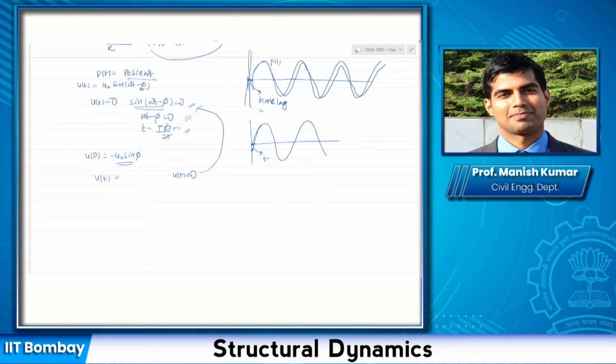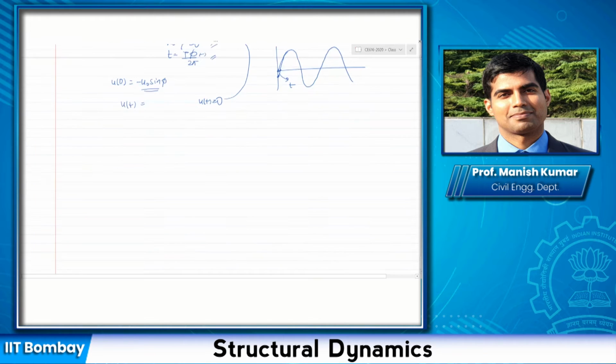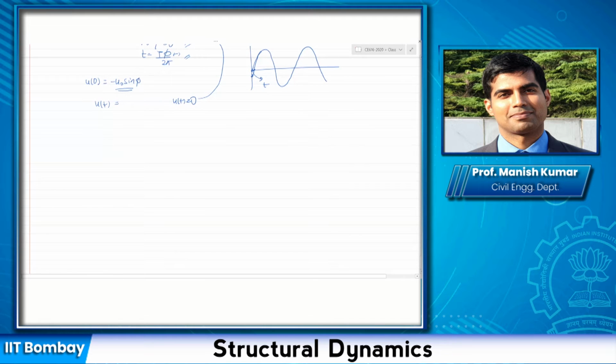All right. If that is clear, let us consider three cases for a system that has damping of 0.2 or 20%. Give me the value of RD and phi for omega by omega n equal to 0.5, omega by omega n equal to 1, and omega by omega n equal to 2.